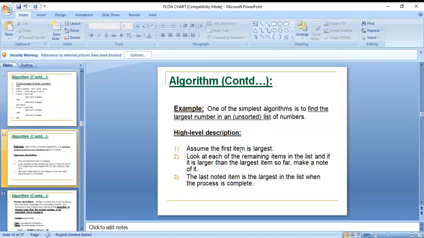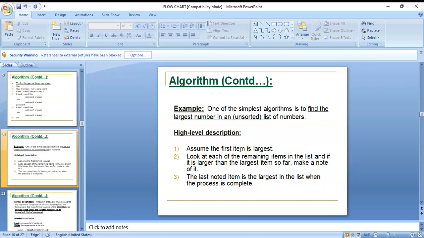Next one is the example. One of the simplest algorithms is to find the largest number in a list of numbers. From a list of numbers, you can find the largest number. High level description you can see here: assume the first item is largest. Just assume the first number is largest. Given numbers you can see 2, 5, 10, and 20 last. First is 2, and you assume that is the largest number.